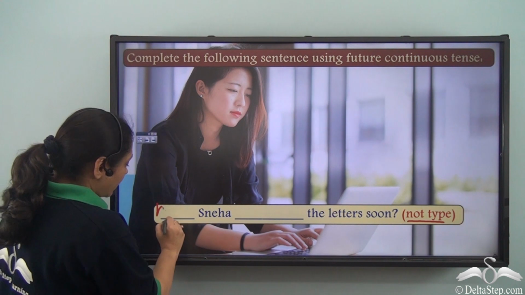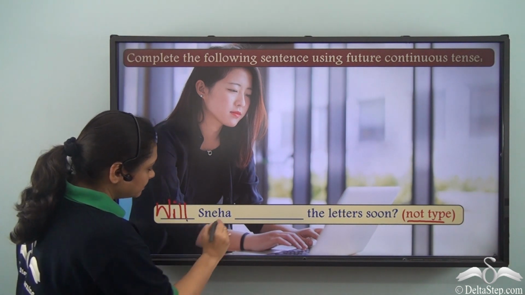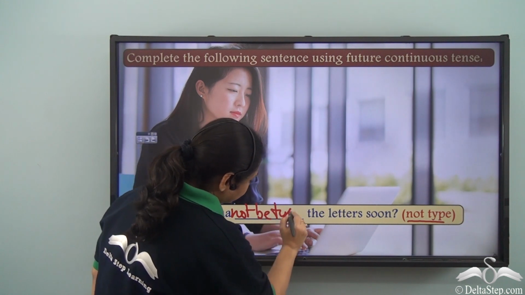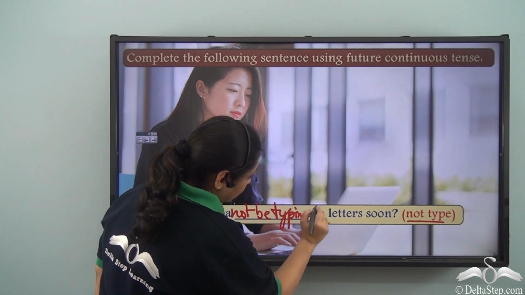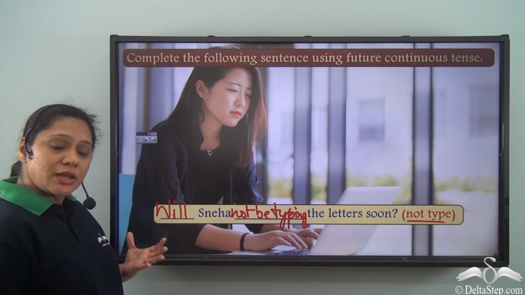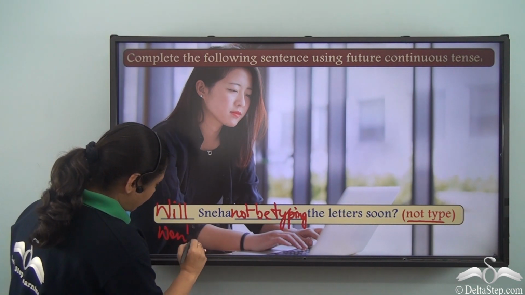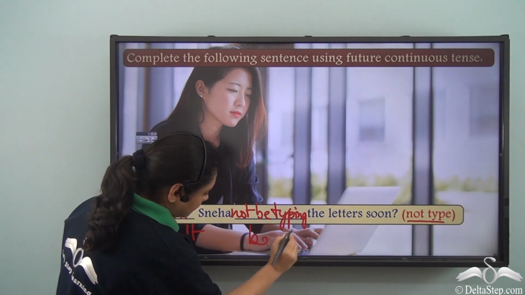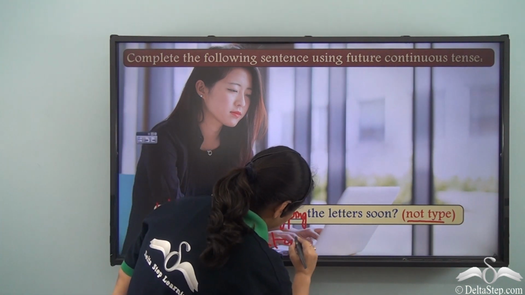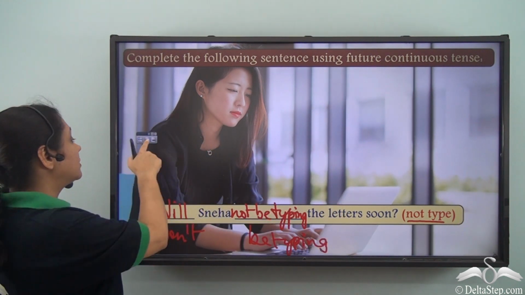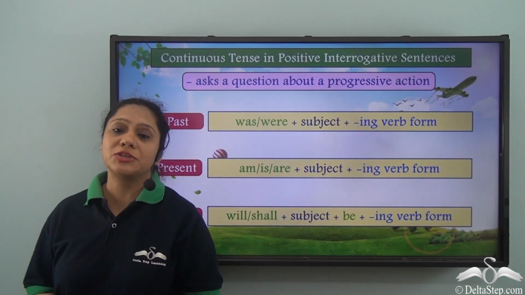Will Sneha not be typing the letters soon? Or we can use the contracted form to write, won't Sneha be typing the letters soon?